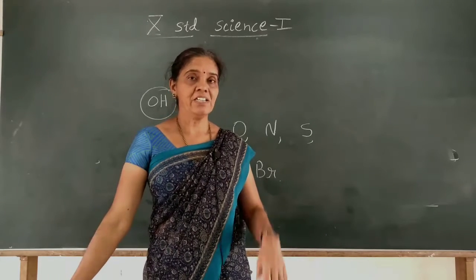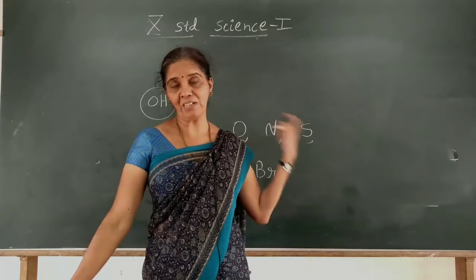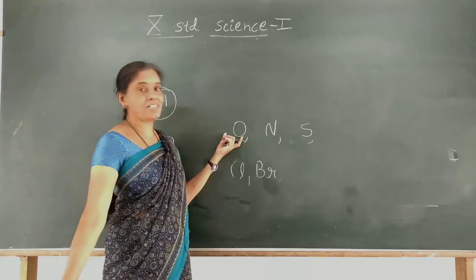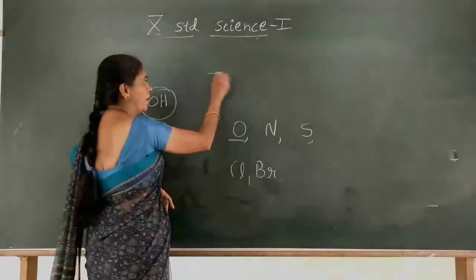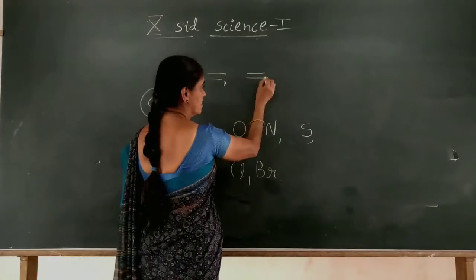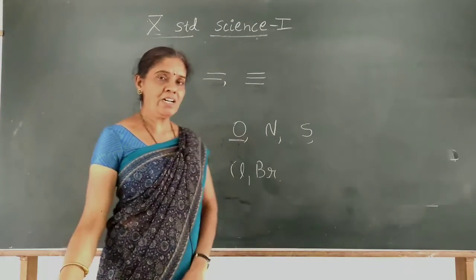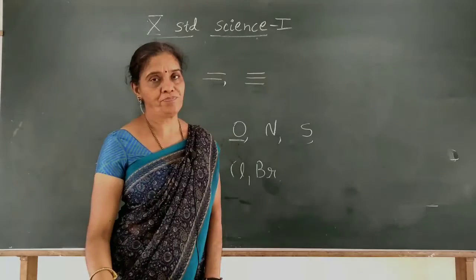That is the reason we call them special groups. Even the double bond or triple bond present in a hydrocarbon determines the nature of that molecule or compound.